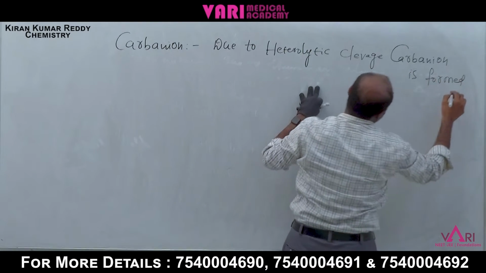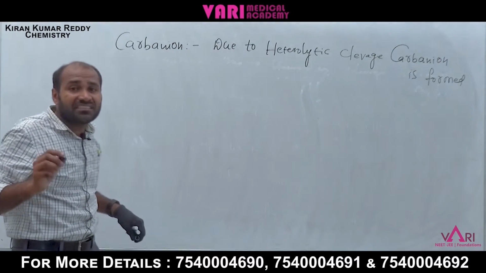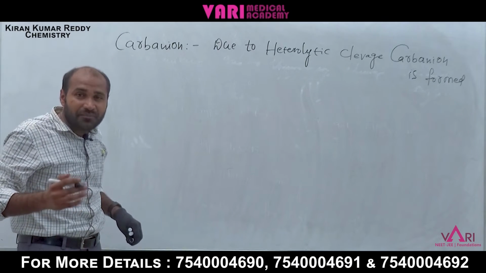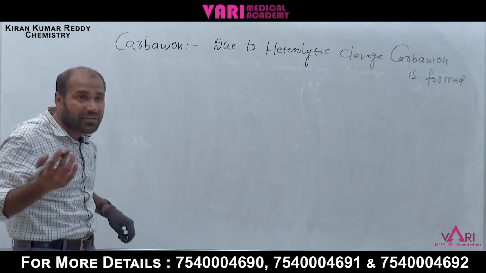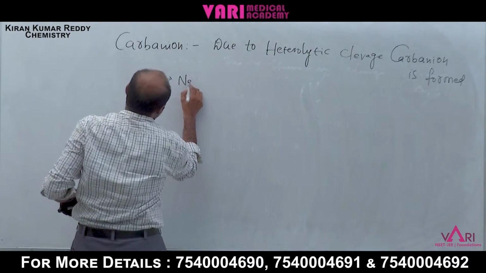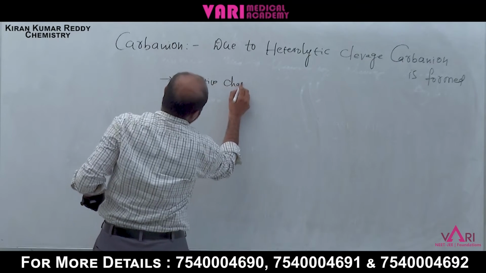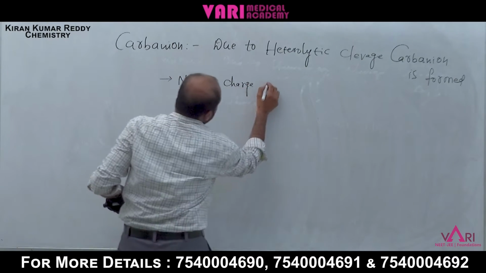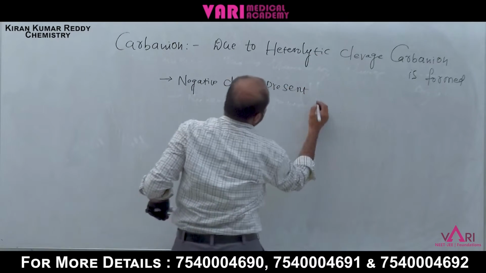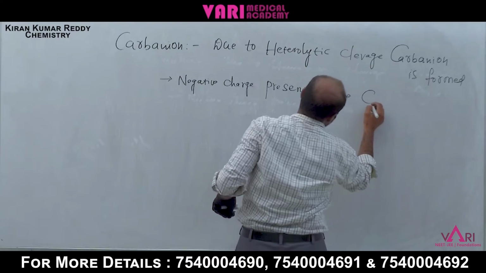Carbanion is the organic ion having negative charge on the central carbon atom. The negative charge is present on the central carbon atom.